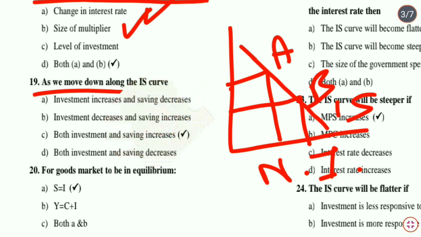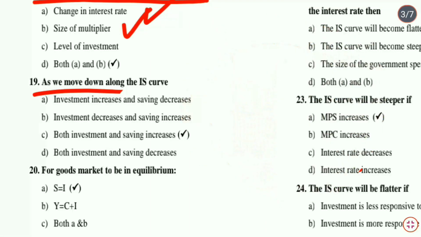If we move down from point A to point B, what will happen? Both investment and saving increase. The investment and saving at point B will be greater as compared to point A. Therefore, we can say option C is the correct answer.